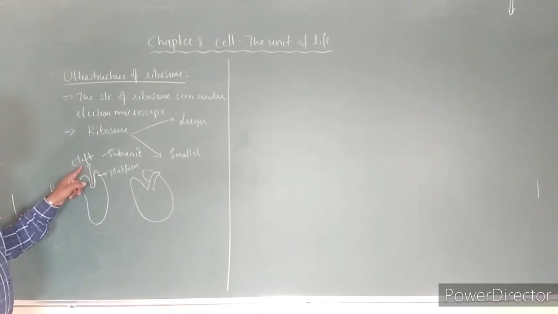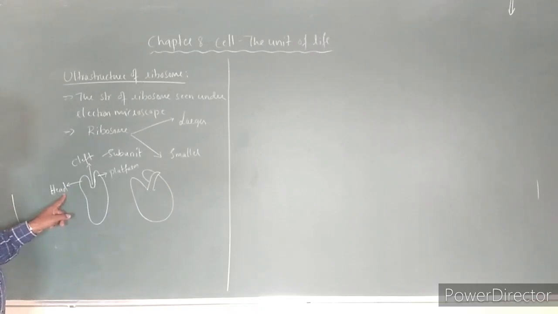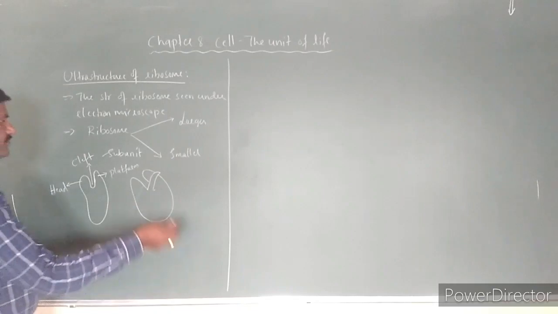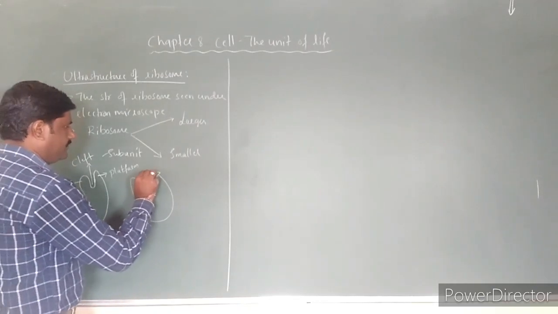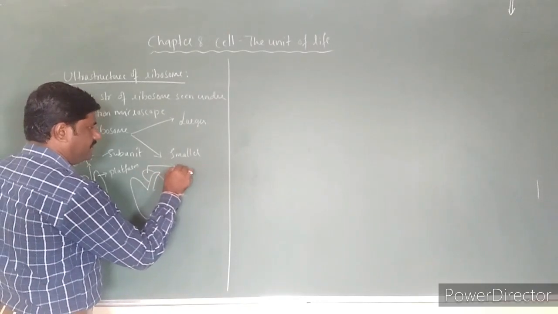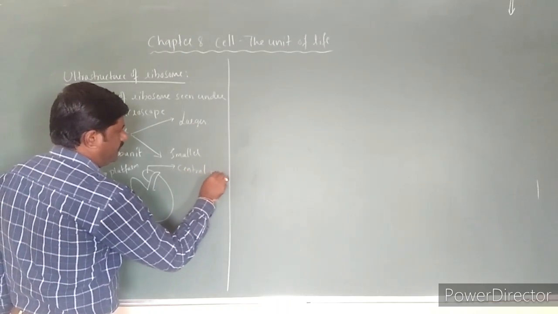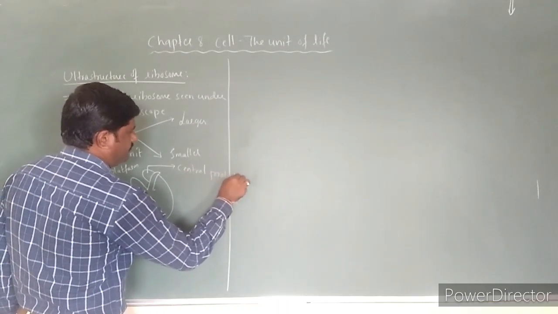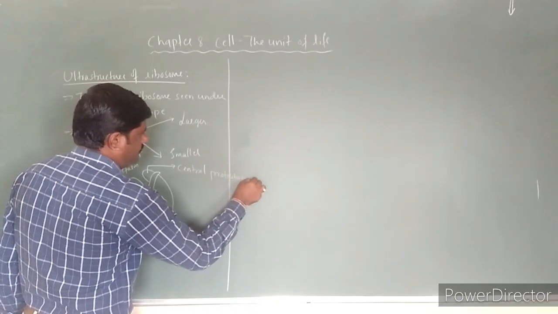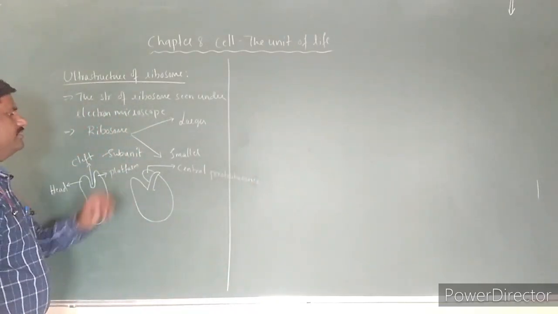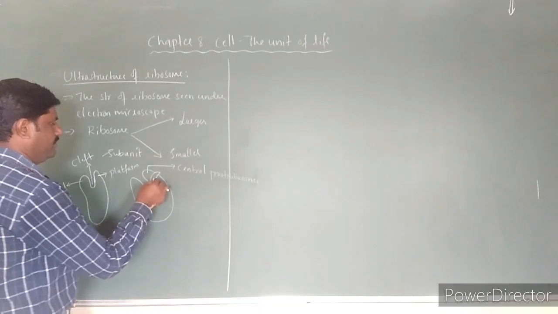One is the middle cleft, this is the head of the ribosomal subunit, and this is the platform of the ribosomal subunit. And there you are seeing here the central protuberance. The central protuberance is seen over here.